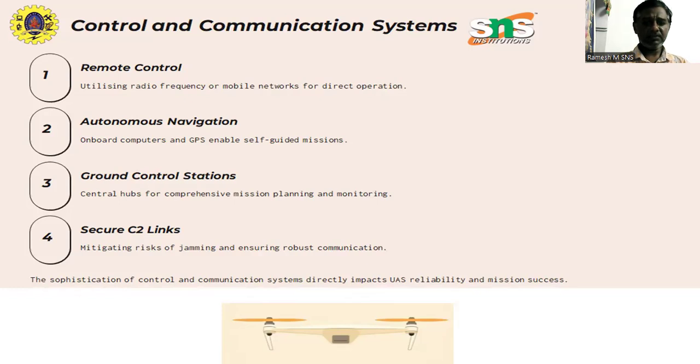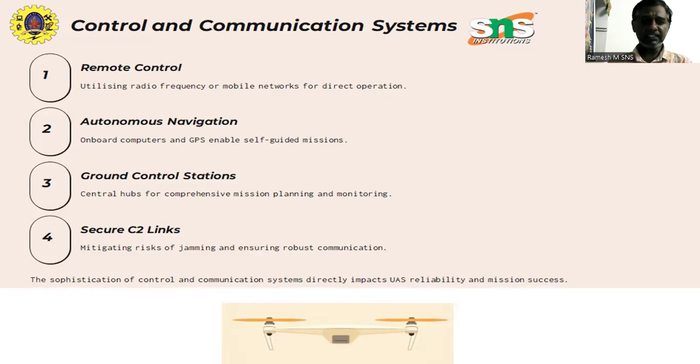Starting with the control system, it can be broken down into three primary layers: the inner loop control, the outer loop control, and finally the mission level control. The inner loop control focuses on real-time stability and responsiveness of the UAV, such as attitude, velocity, and altitude regulation, through proportional integral derivative controllers or more advanced model predictive control algorithms.